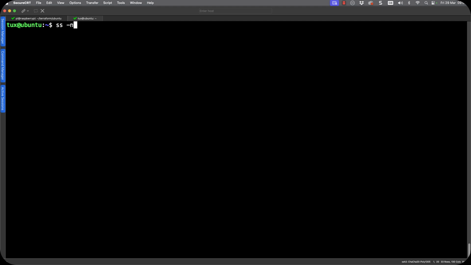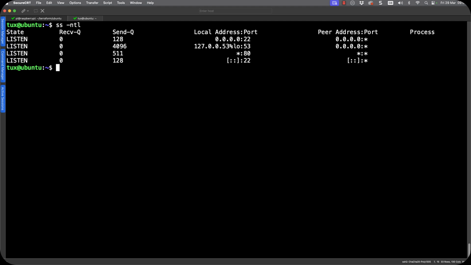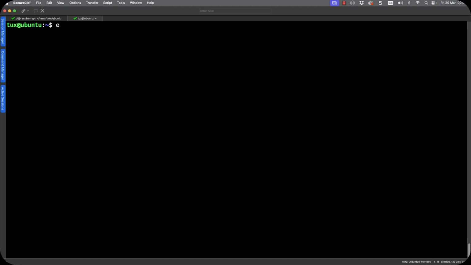But let's go through and just take a look at our listening ports. So we're going to be able to verify that we're listening on port 80, our HTTP port, but we're not as yet set up with HTTPS. Now, next up, we want to craft an ingenious website. So let's go through and start writing our best HTML. Header 1, it works!